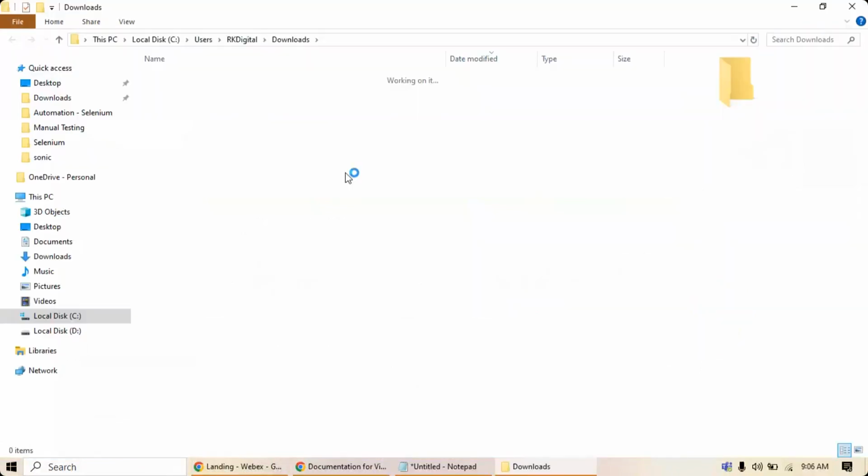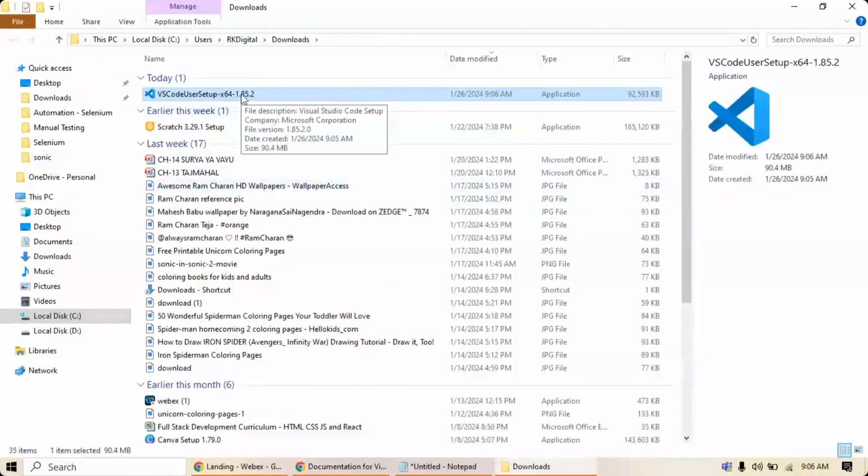Now just double click on it. The file we have here is an exe file. Exe stands for executable file. Double click on it and it will take a couple of minutes to install VS Code in your system. Let's wait. Once that is done, we will see how VS Code looks.